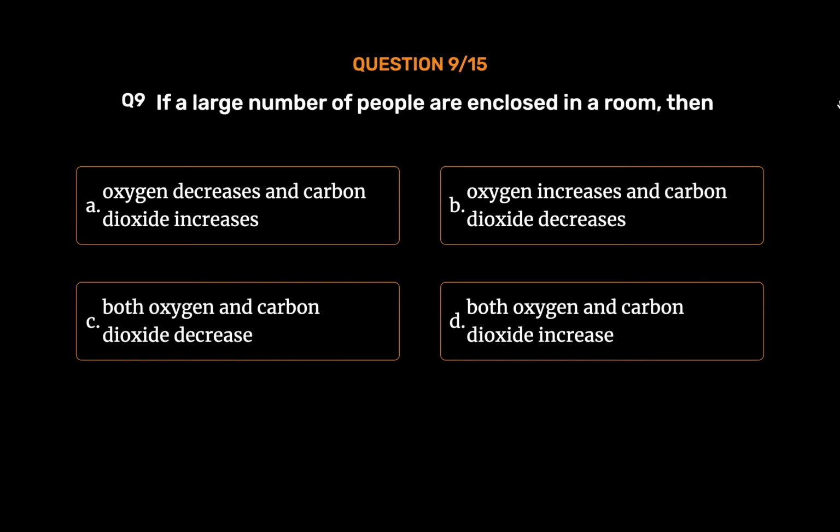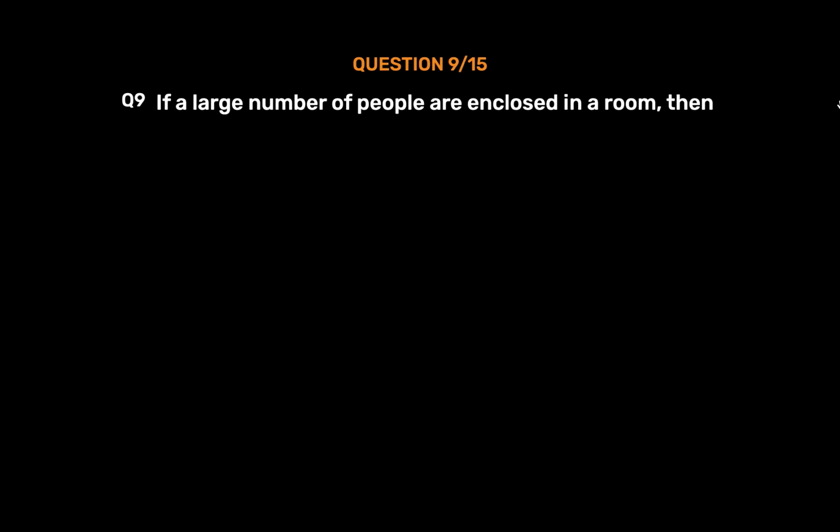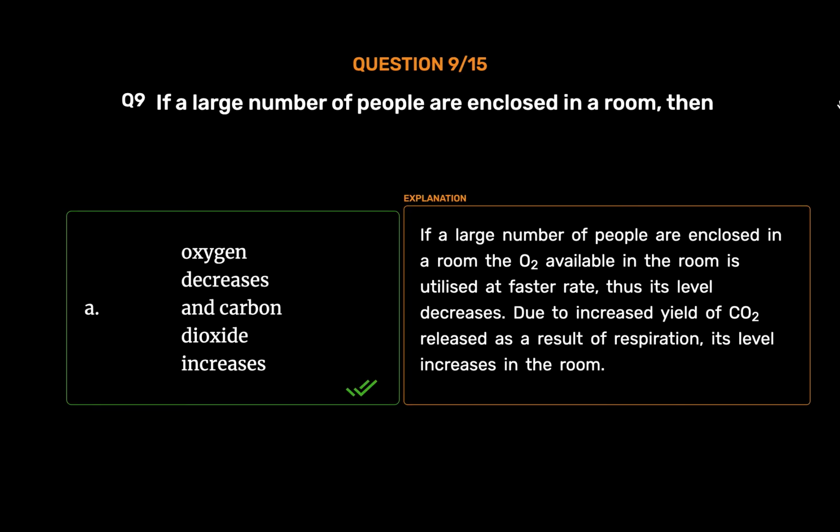The correct answer is option A, oxygen decreases and carbon dioxide increases. If a large number of people are enclosed in a room, the O2 available in the room is utilized at a faster rate, thus its level decreases. Due to increased yield of CO2 released as a result of respiration, its level increases in the room.